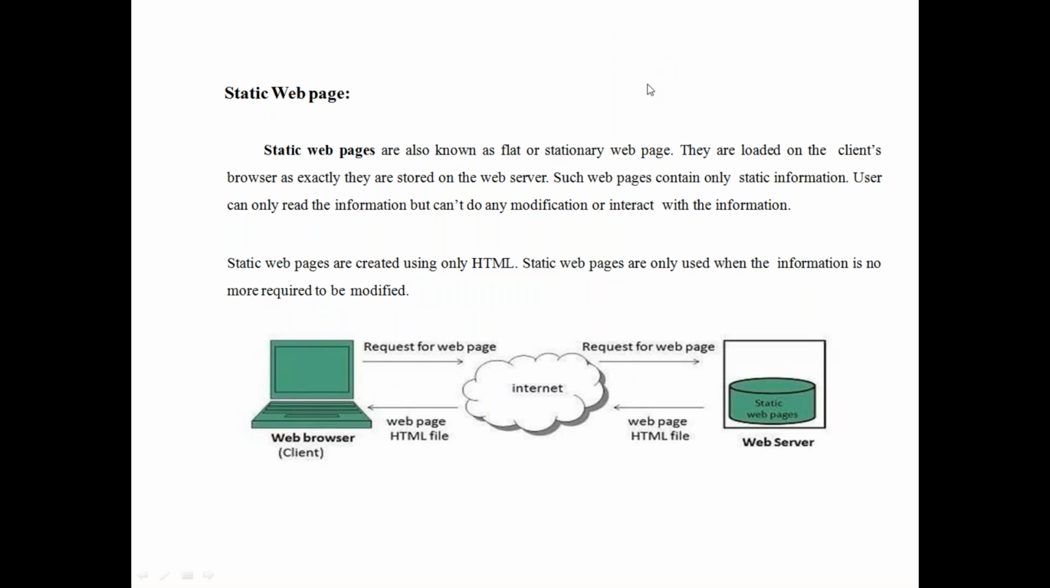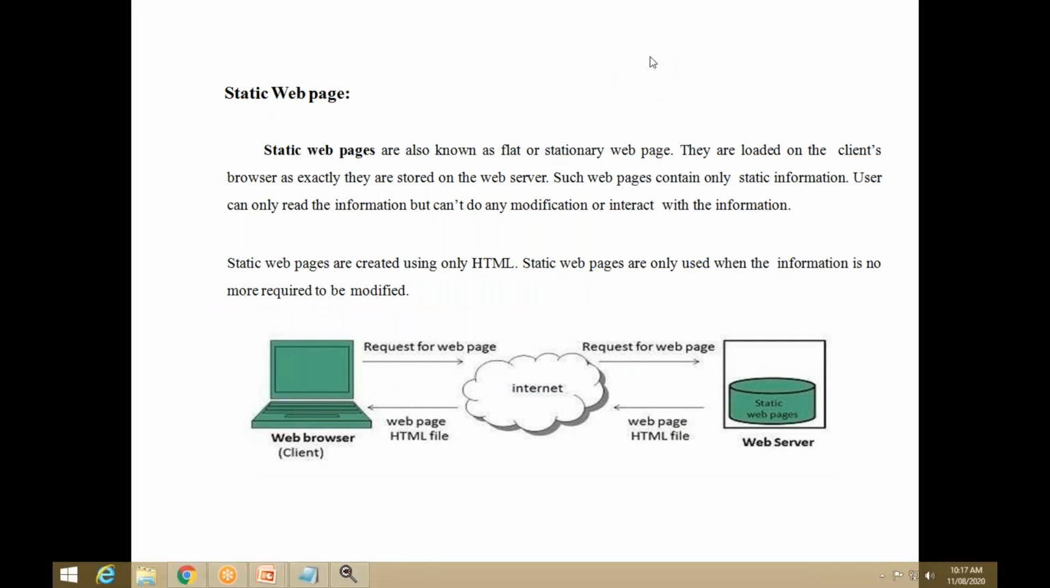So what do you mean by static web page? Static web pages are known as flat or stationary web pages. I'll tell you one live example.